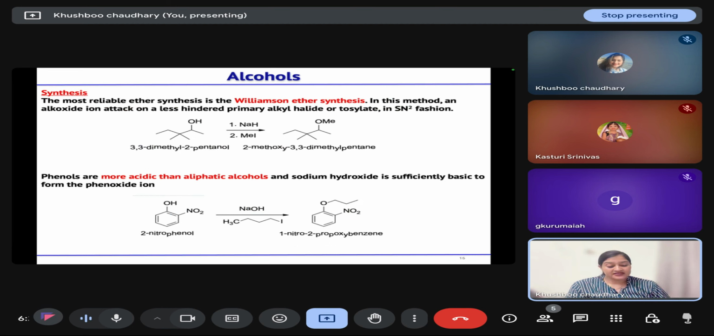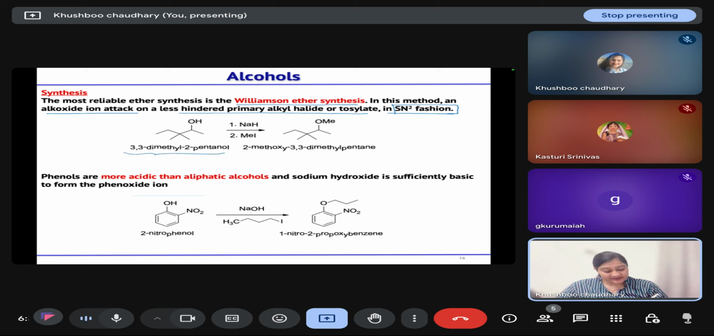Then the method of synthesis of ethers is the Williamson ether synthesis. In this method, your alkoxide ion attacks the less hindered primary alkyl halide or tosylate or any leaving group in an SN2 fashion. So this is an example of an SN2 reaction. So how will this reaction take place?